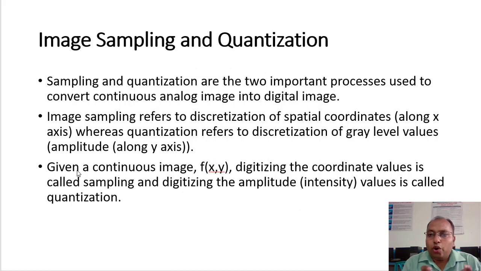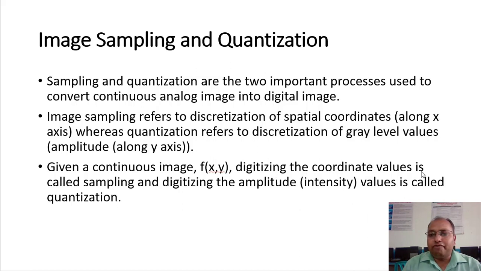So what we are going to do is, on the x axis we are going to sample the spatial coordinates, and on the y axis we are going to discretize, or assign digital values to, the gray levels. Are you getting it? Fine. So given a continuous image, let us say a hard copy of an image is there, and right now we are scanning that image. Okay, so f of x y is that image, a two-dimensional quantity. The image is represented as f of x y, right?